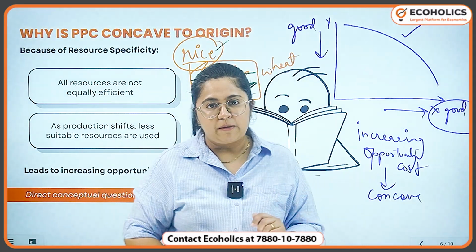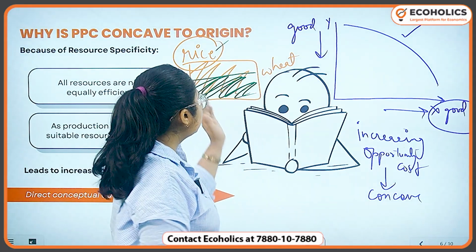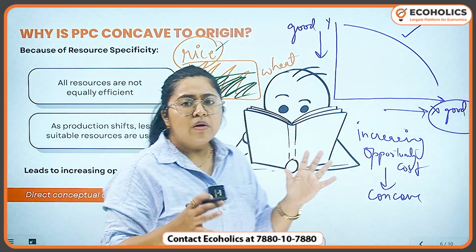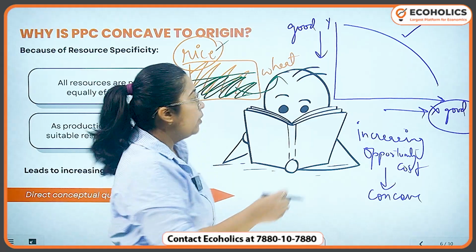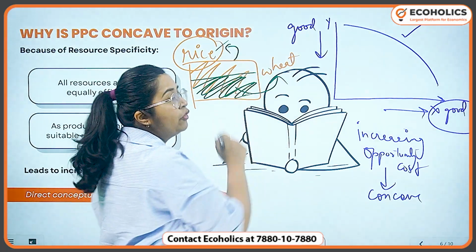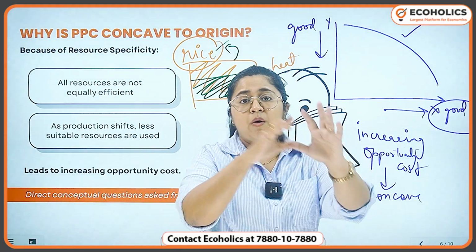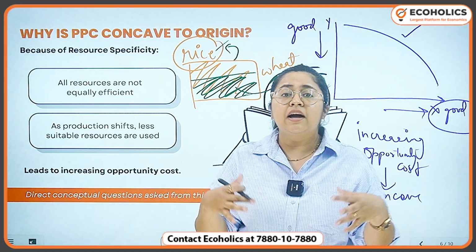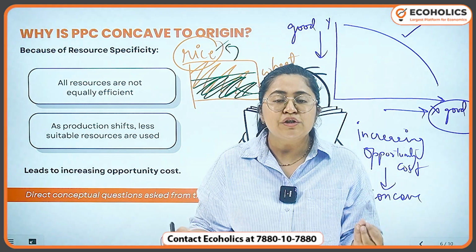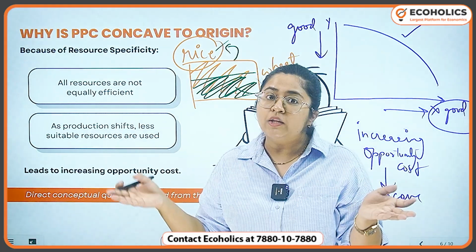Now, he says that the green portion is actually suitable for producing wheat, while the orange portion is more suitable for producing rice, because one piece of land cannot have all the qualities that are adequate for producing both the types of crops.